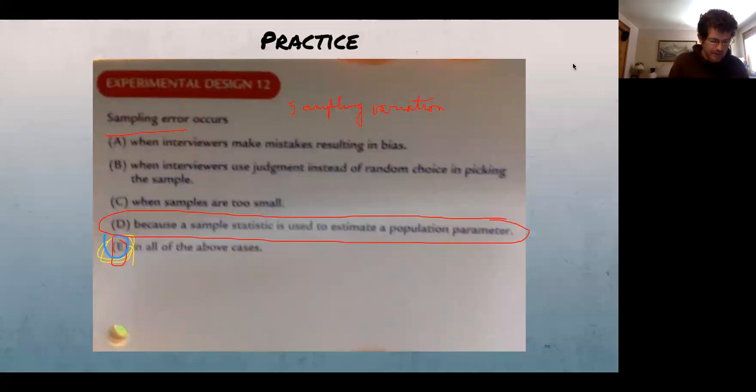But when you have bias and you're not using random samples, or you're not sampling enough people, that does result in your statistic being off, but sampling error doesn't occur because of that. Sampling error is just a natural thing. We're assuming that everything's going correctly, and it's still not 100% accurate as far as predicting what the population thinks. All right, so again, hopefully that makes sense. I guess the main takeaway is just keep in mind sampling variation is natural, not a problem. And we have different ways we can talk about that we're going to get into more in future units.